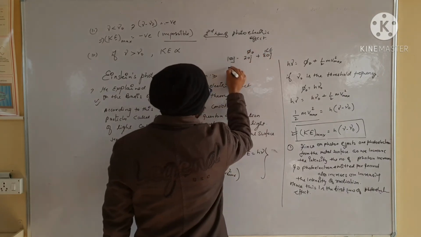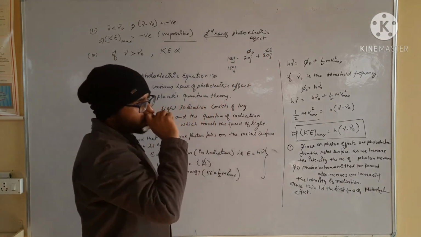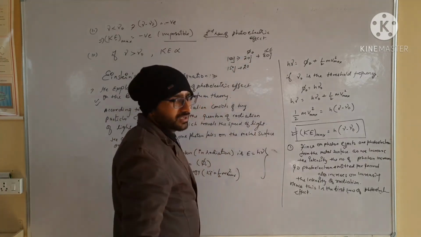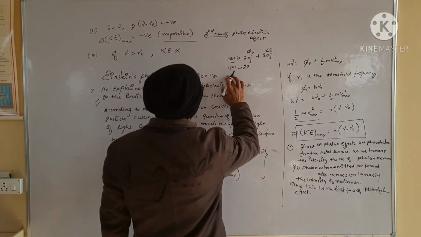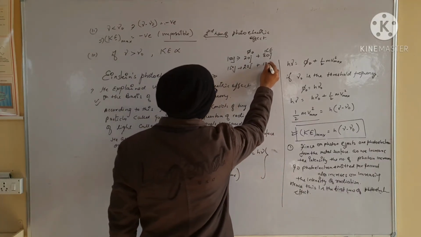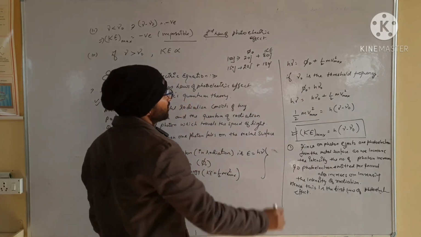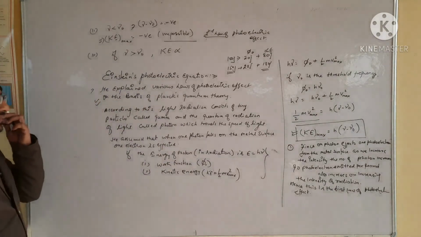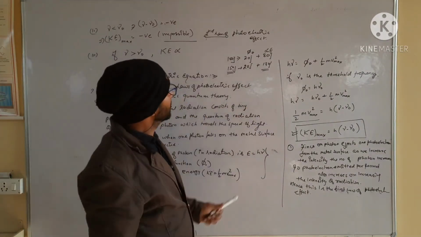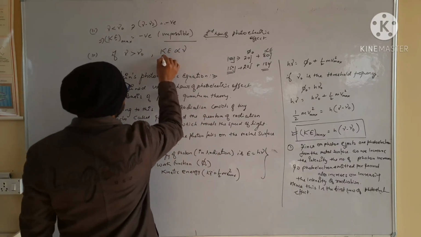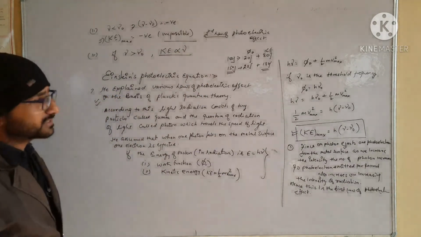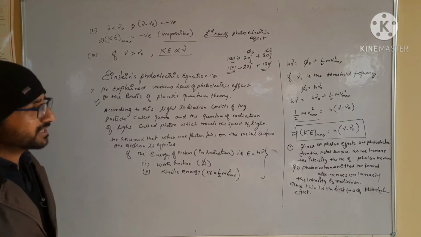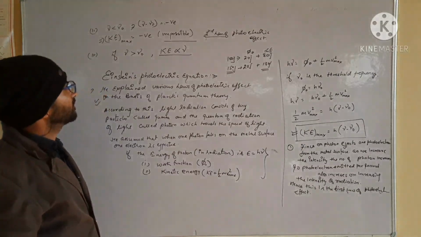But if we take 150 joule of energy, for the same metal, then 20 joule is used for the work function and 130 joule for kinetic energy. So on increasing the frequency of light, the kinetic energy increases. So we can say that kinetic energy is directly proportional to the frequency of incident radiation.